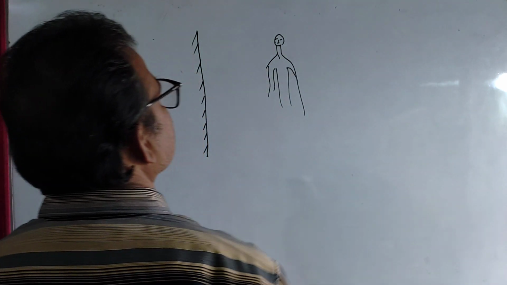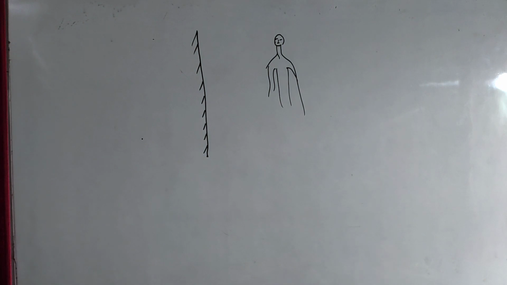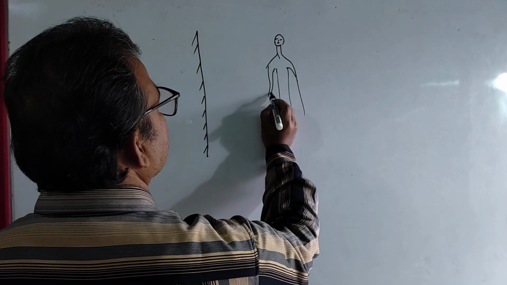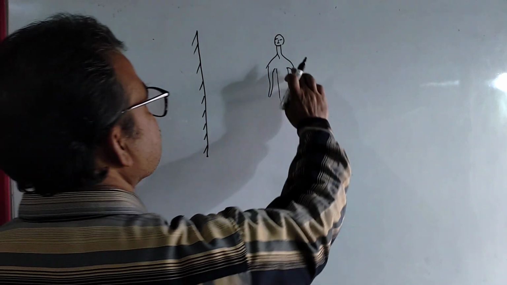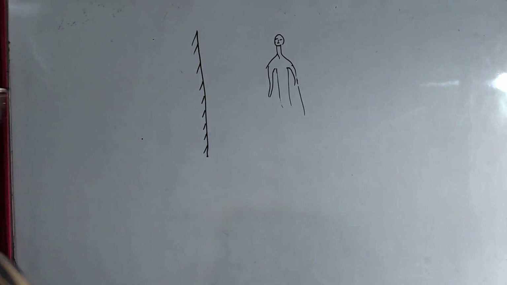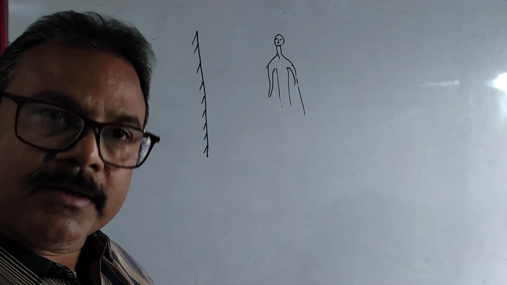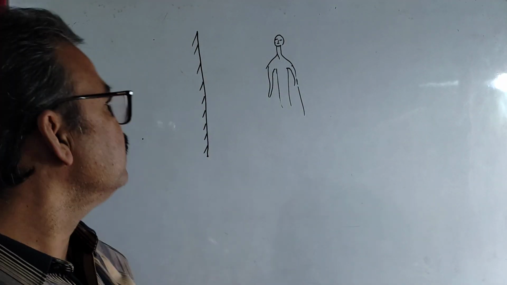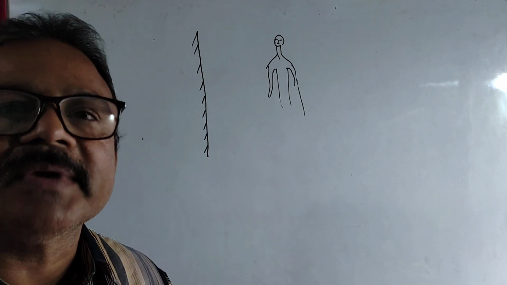Okay, I am considering this is the object. Now, under what condition will the image be formed? Whenever there will be light. If there will be no light, then there will be no formation of image, although mirrors and objects are present.